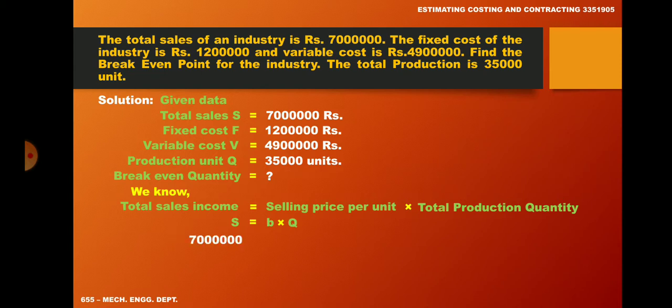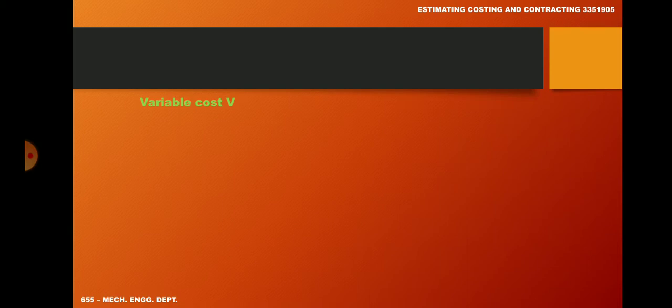Therefore 70 lakhs equal to B into 35,000. Therefore B equal to 70 lakhs divided by 35,000. Therefore selling price per unit B equal to 200 rupees per unit. Now variable cost V equal to variable price per unit into total production quantity.